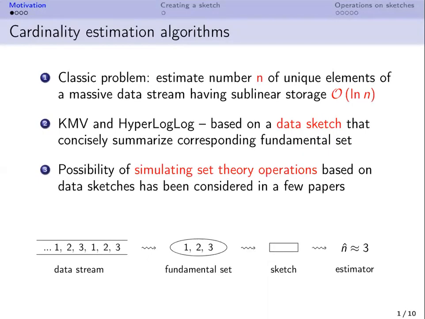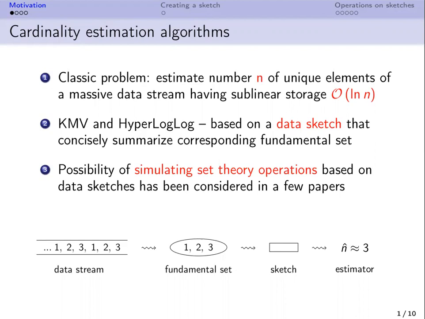Let's start with the classic problem, namely the cardinality estimation problem. The aim is to estimate the number of unique elements in a data stream while having only sublinear storage. The most popular cardinality estimation algorithms are k-minimum value and HyperLogLog. They are based on data sketches that allow us to concisely summarize corresponding fundamental sets.